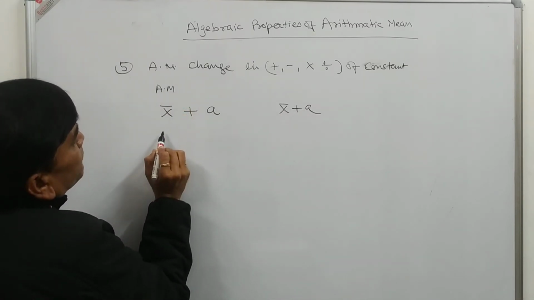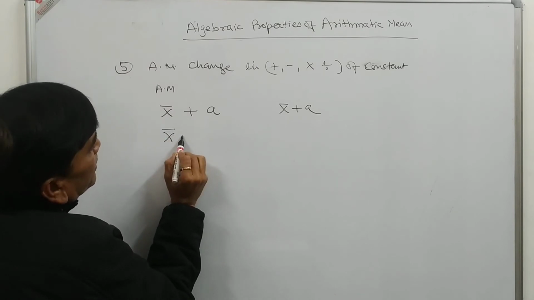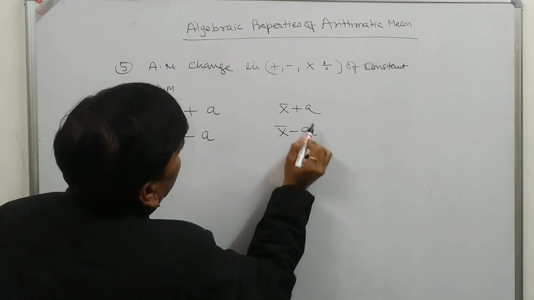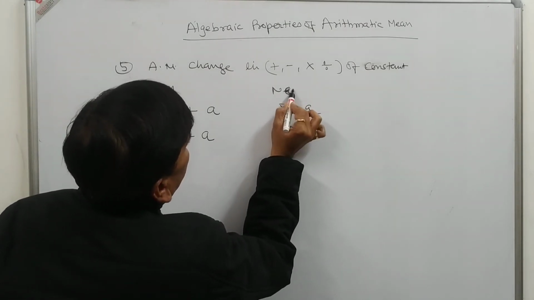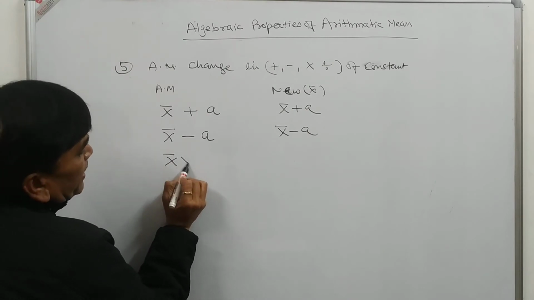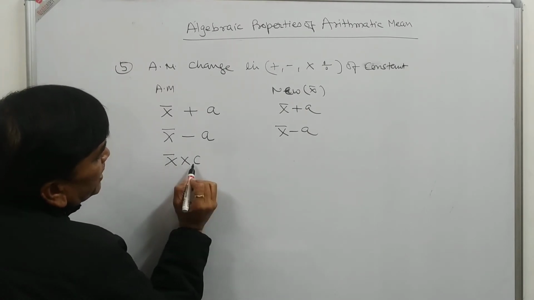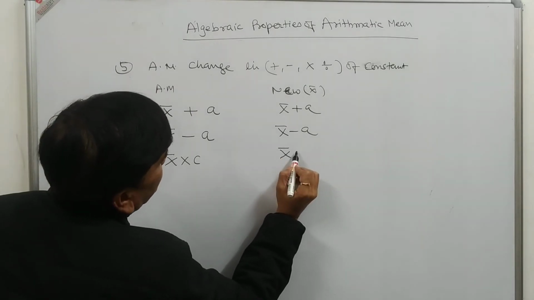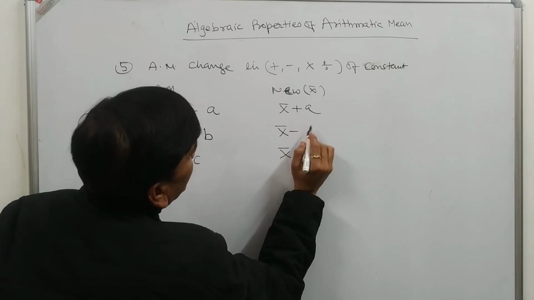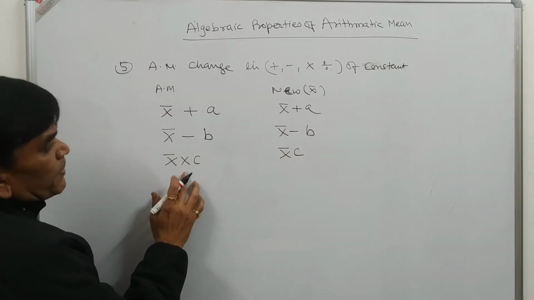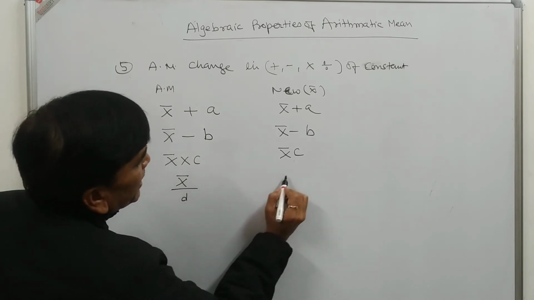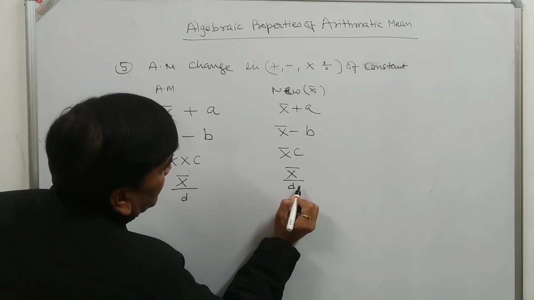If the arithmetic mean is x bar and we subtract a from each item, then the new arithmetic mean will be x bar minus a. If we multiply each item by c, then the new x bar will be x bar multiplied by c. If we divide each item by d, then our new x bar will be x bar by d.